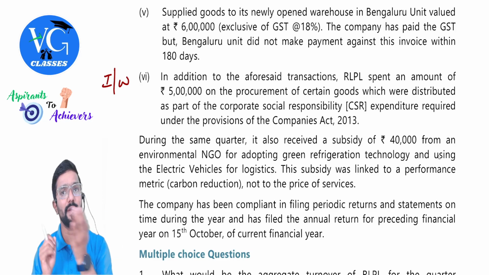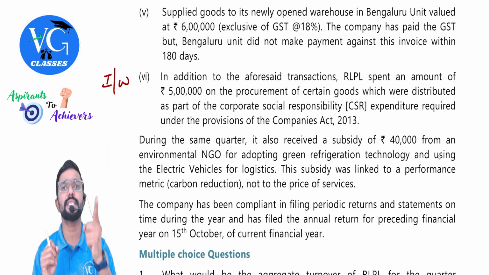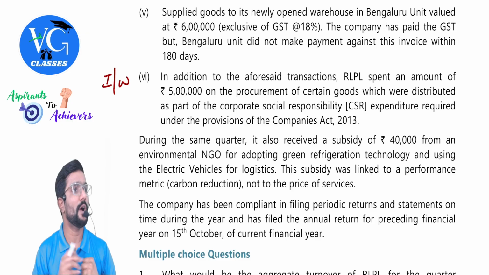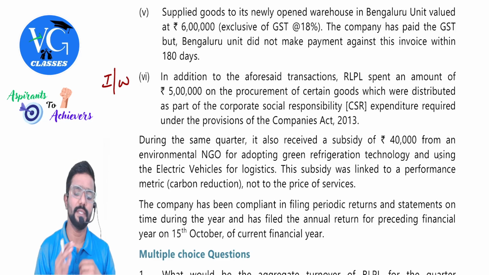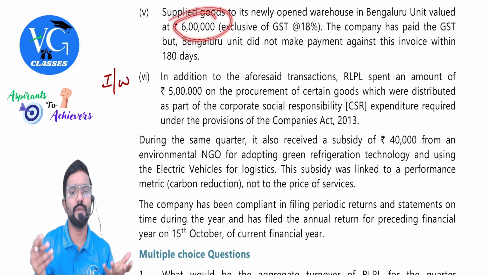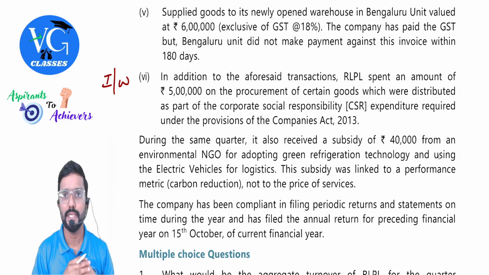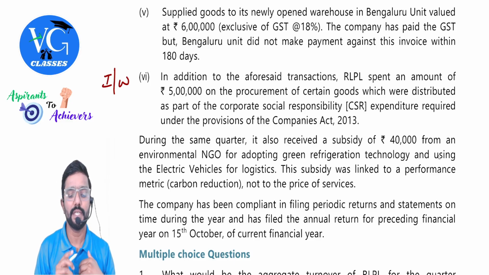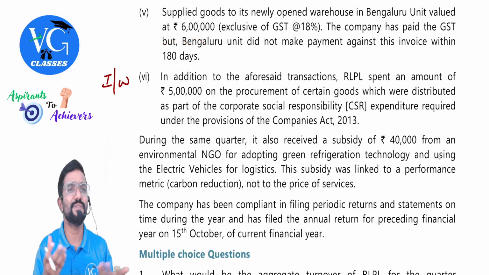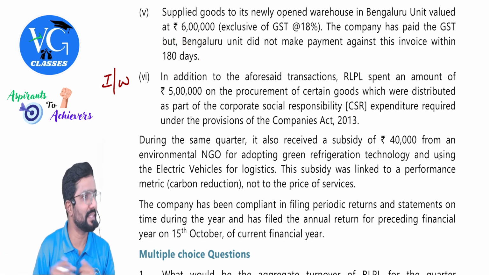Guys, there is a supply between distinct persons without consideration. Is it a supply? Yes. As per para 2 of Schedule 1, it is a supply. So should the supplier pay GST? Yes, on the value of 6 lakh. Now the question is, the recipient has not paid the amount within 180 days. Sir, it is without consideration between distinct persons. What is the recipient liable to pay? Nothing.